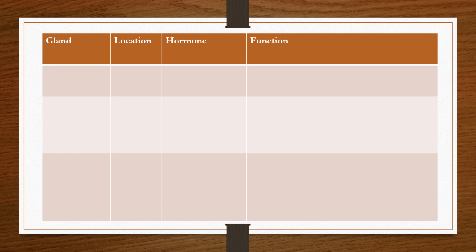Okay. Now let's look at each of these endocrine glands, their locations, what hormones they produce, and what their function is. To start with, the first one on the top is the pineal gland, which is in the brain. And the pineal gland is responsible for secreting melatonin, and melatonin is responsible for managing our sleep and wake cycle. The pineal gland doesn't have any other major function, and it is also considered a vestigial gland.